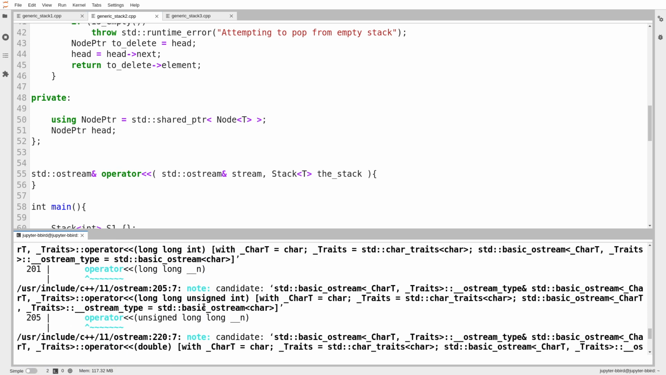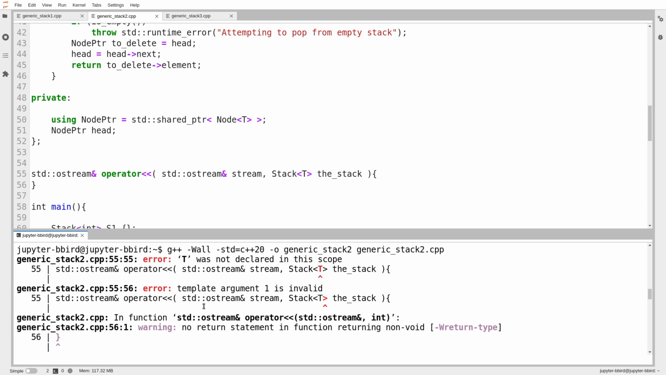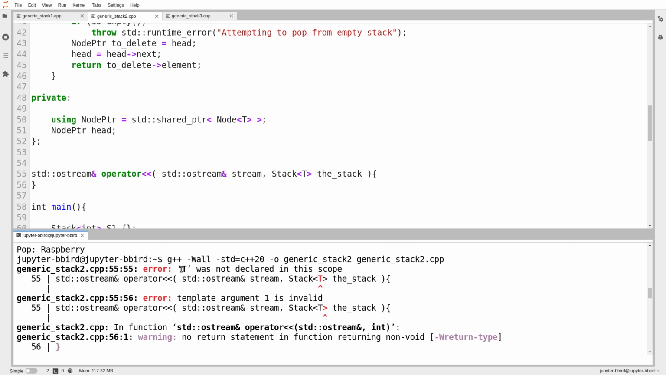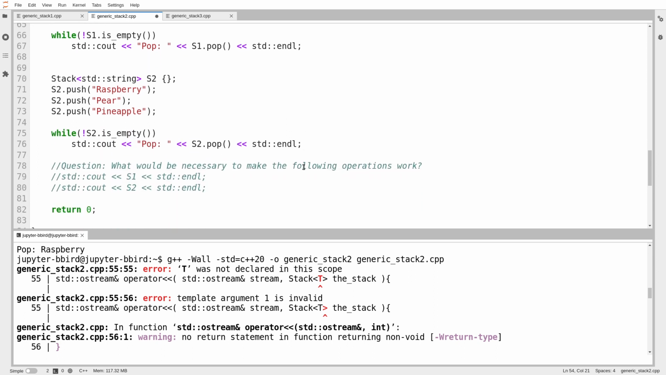It has a few complaints, but the first one, the biggest one, ought to be that it doesn't know what t is. You're using type t. What is t? And so what I have to do is tell the compiler, yeah, t is a type that I haven't produced yet. So it's a placeholder. Just give me a minute. And then when I use the operator, you can figure out what I mean by t.